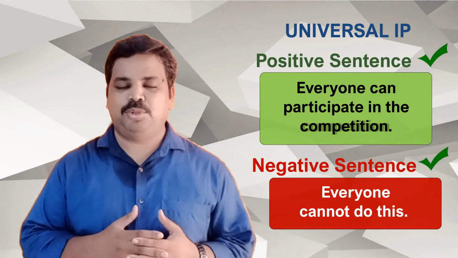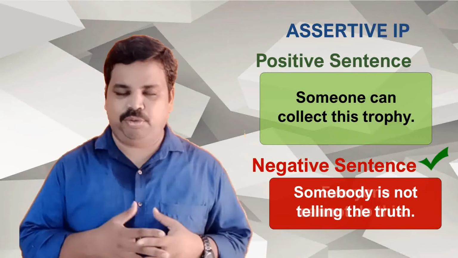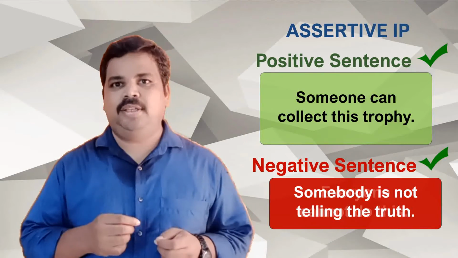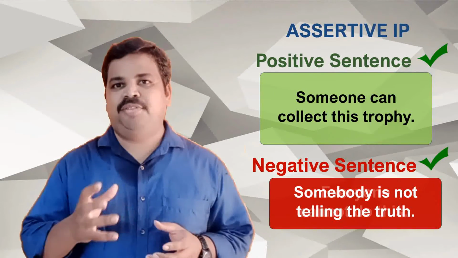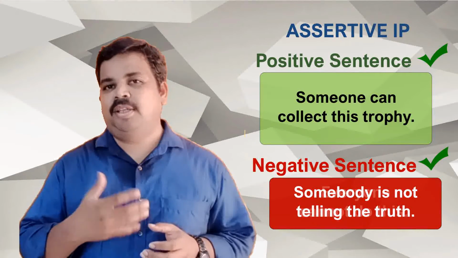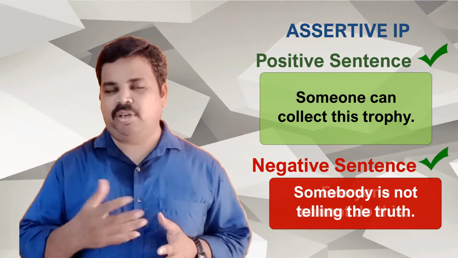Secondly, when it comes to the assertive indefinite pronouns, that is something, somebody, somewhere, someone, these can also be used with both positive and negative sentences. With positive sentences, we can say, "Somebody can come and collect this trophy." "Somebody is not telling the truth." Or "Somebody has not arrived yet."